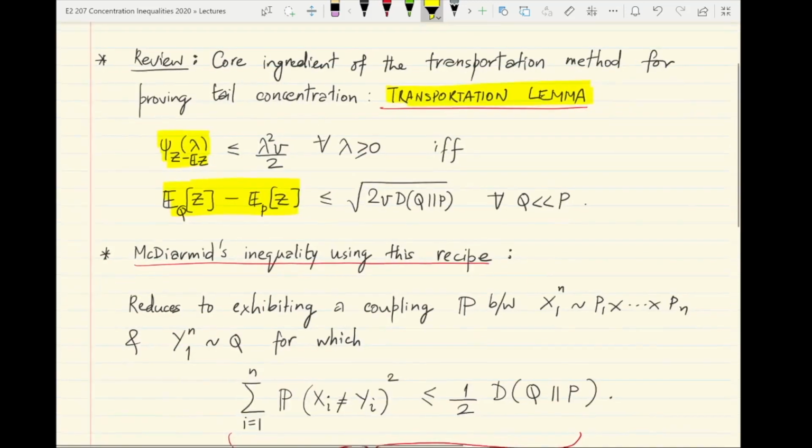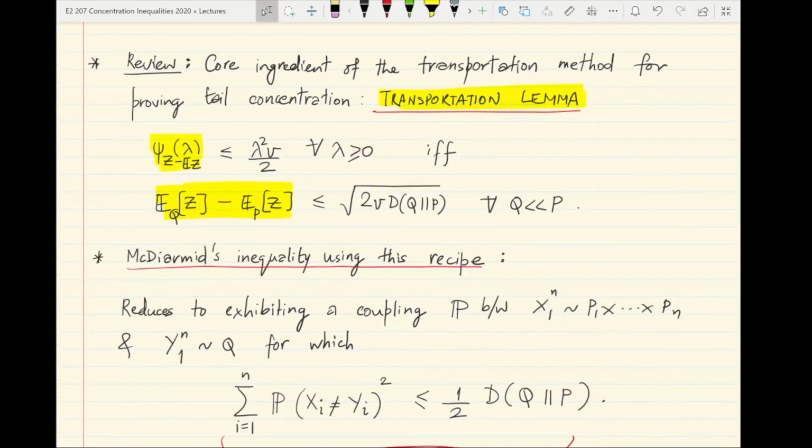And in the last lecture, we were able to prove the famous McDiarmid's inequality or bounded differences inequality using this very recipe, which is given by the transportation lemma.